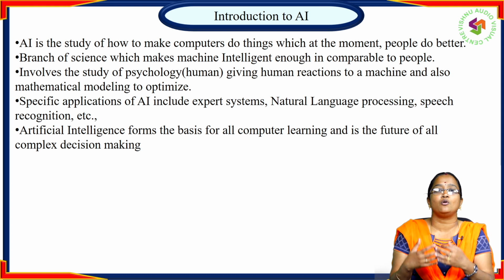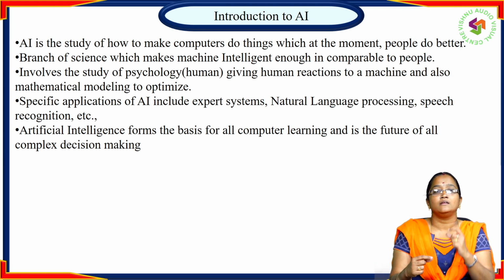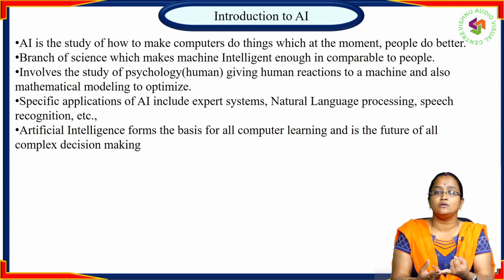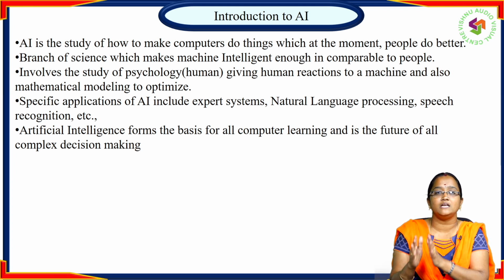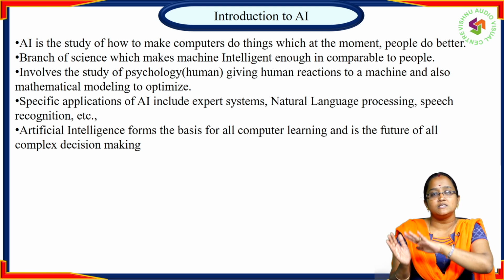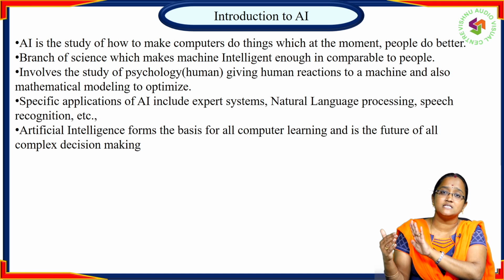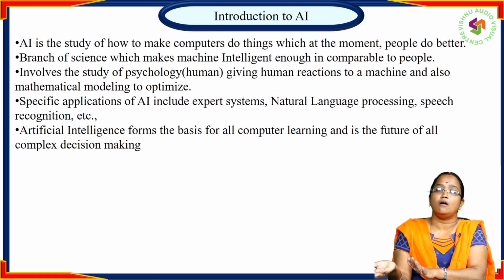When we go for a complex problem, as humans we can't solve it at a particular time. But if we give the same thing to a machine, the machine can recognize the problem and give the solution to the complex problem. That's why we say that artificial intelligence is important. A machine can think like a human and can take decisions on its own for a complex problem.